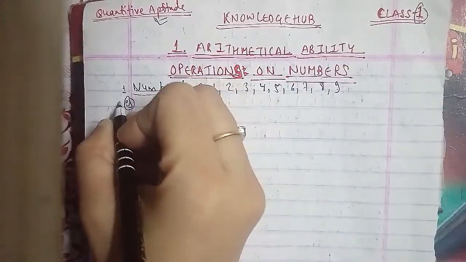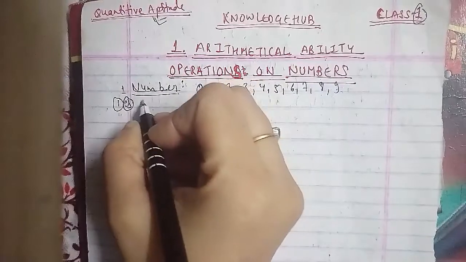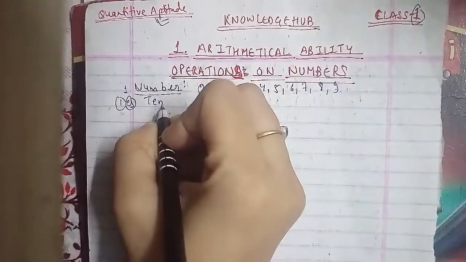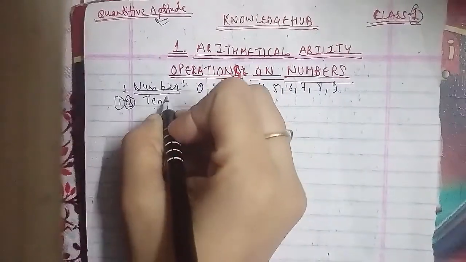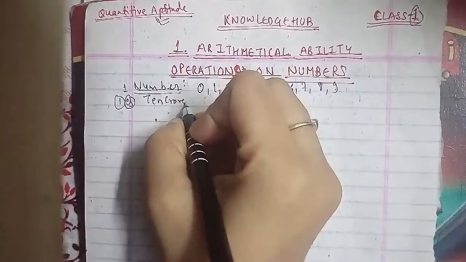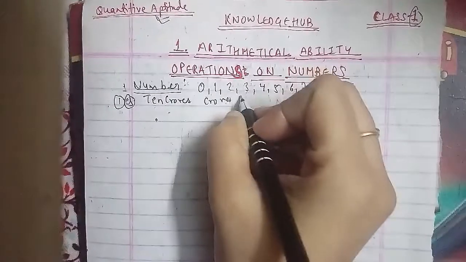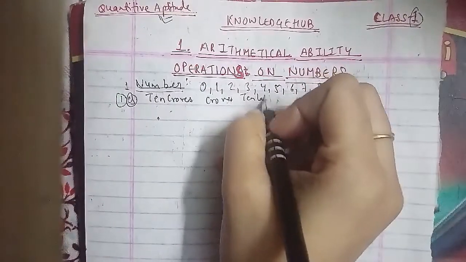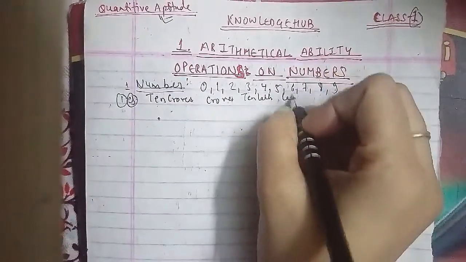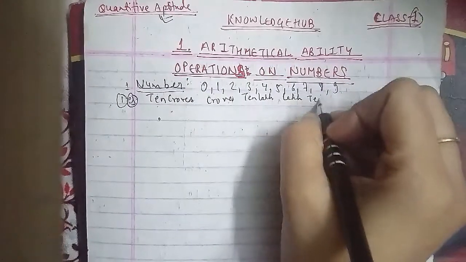Crores, 10 lakh, lakh, 10,000, thousand, hundred, tens and unit. So that is what we are making here.